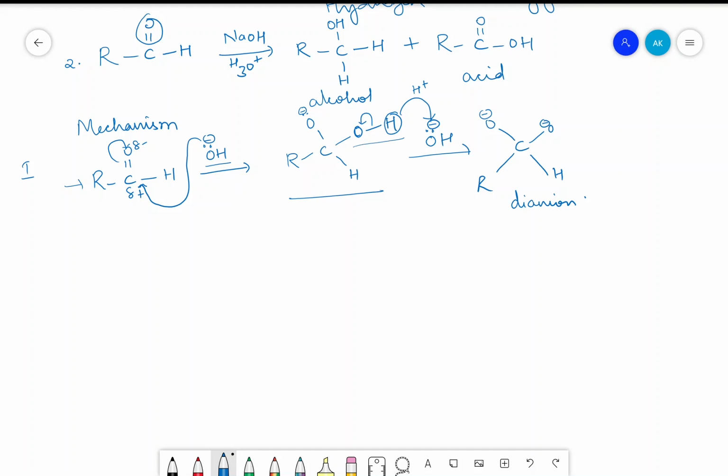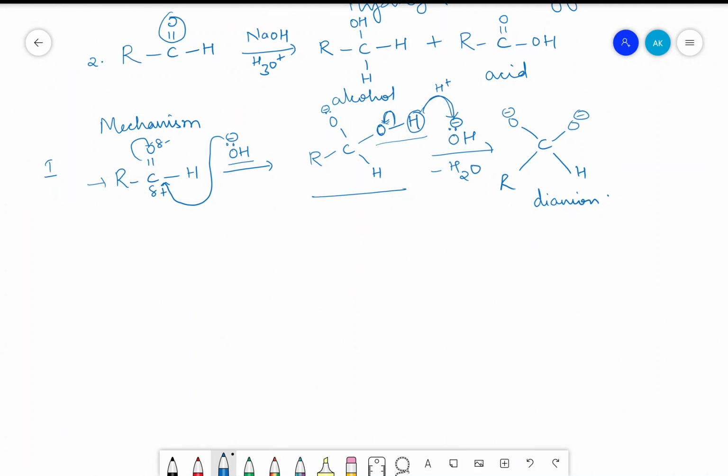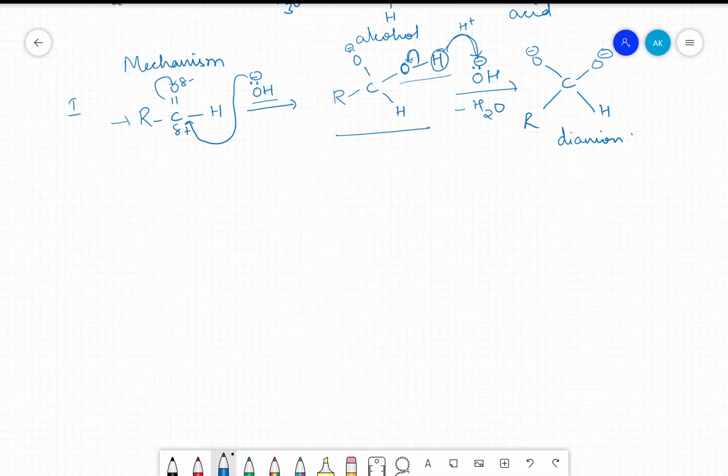OH, followed by removal of H as proton, that is called deprotonation, and this results in transfer of this bond towards oxygen. Therefore we have one more negative charge or anion on oxygen, that is called a dianion, and as this hydrogen is shifting towards OH, we can write minus H2O, whatever is removed in this particular step. This is the first step of this particular mechanism of the Cannizzaro reaction.